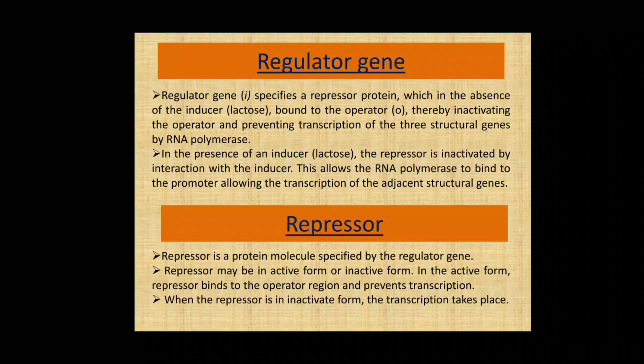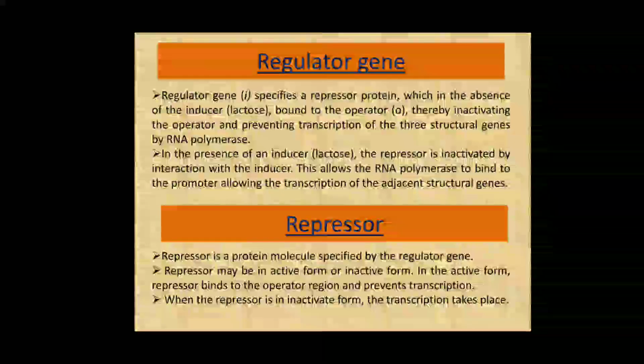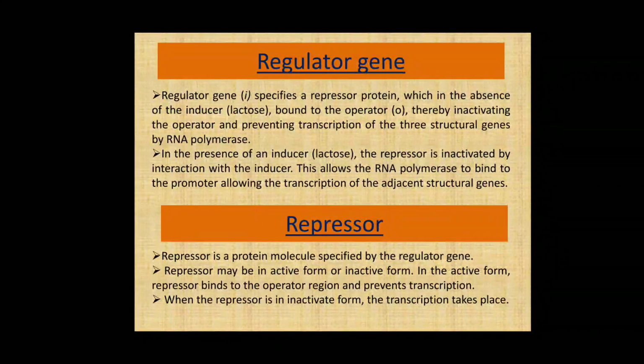So the repressor is a protein molecule specified by the regulator gene, and this repressor may be in active form or inactive form. So there are two forms of the repressor. When it is in active form, the repressor binds to the operator region and prevents the transcription, and when it is in inactive form, the transcription takes place.